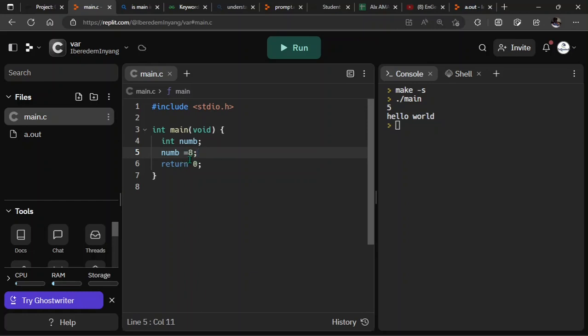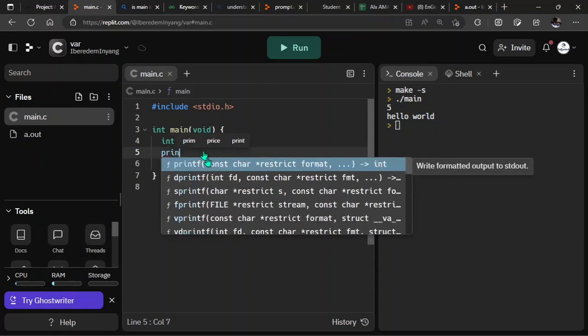All right. Now, let's try to implement the if statement. For me to do that, I'm not going to initialize it. I'm going to ask the user to give me a value, whatever value you like. So I'm going to say, we've done this before, printf. All right.